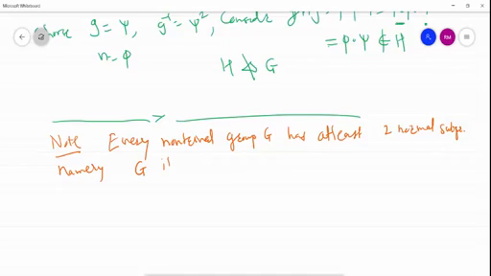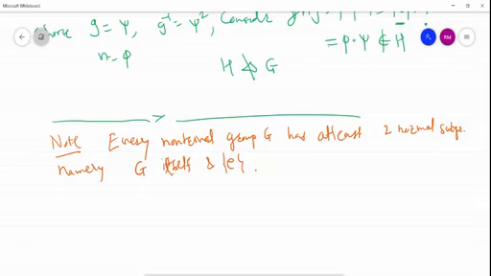G itself, every G is a normal subgroup of group G, and second is E, the singleton E. We already know E is a subgroup of G, G is a subgroup of G, but they are normal subgroups also.